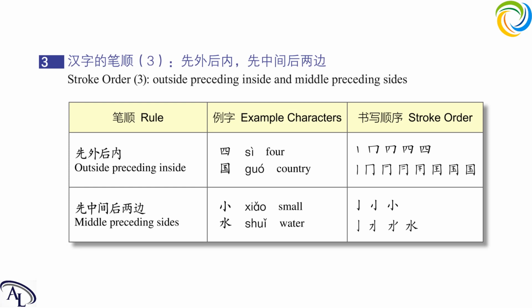Next one is middle preceding sides. From the middle and then to sides. For example, first one, 小, which means small. You can see we will write the vertical in the middle first and then the 2 dots. It is the same as water we just learned, 水. First we will write the vertical and then the things at the sides. So this is middle preceding sides.